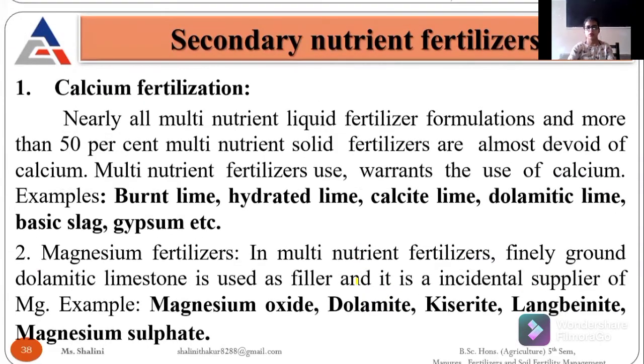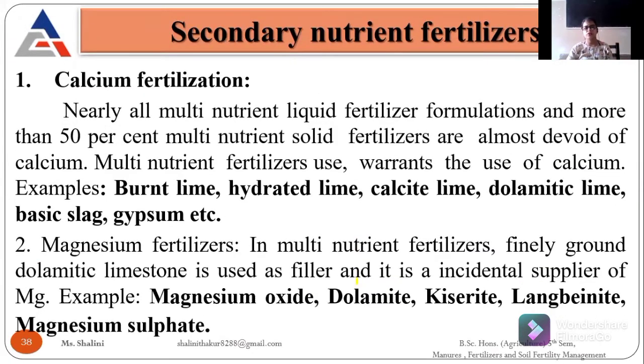Then come the secondary nutrient fertilizers. You all know that the secondary macronutrients are calcium, magnesium, and sulfur. In secondary nutrient fertilizers, there are some which we are using, like calcium fertilizers. Examples are burnt lime, hydrated lime, calcite lime, basic slag, and gypsum. These are the examples of calcium fertilizers.